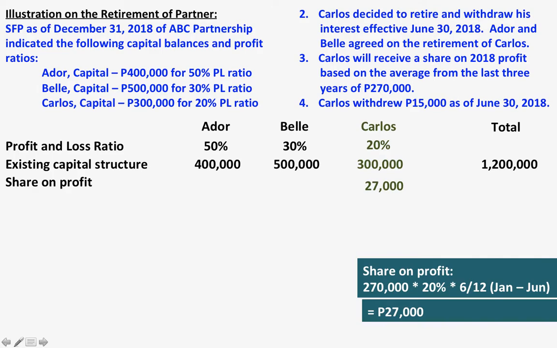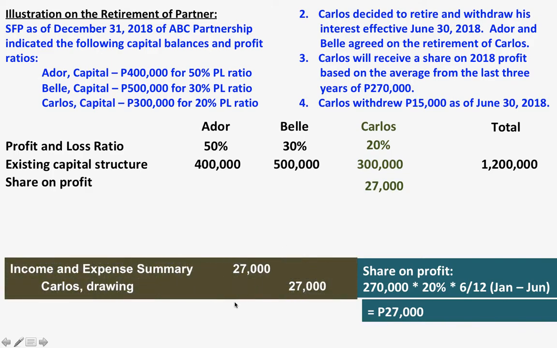So it is only an estimated profit to be considered in updating the capital of Carlos. So the idea here is to update the capital of Carlos. So that's why we are going to give the estimated profit to Carlos.